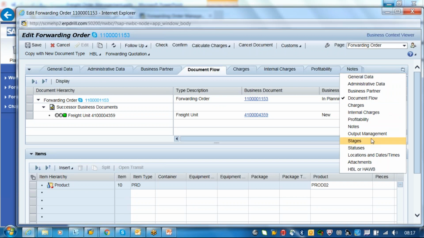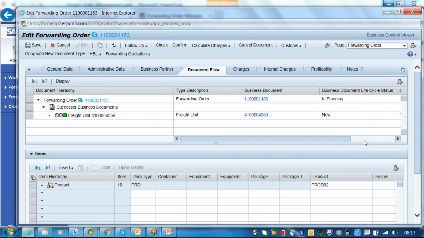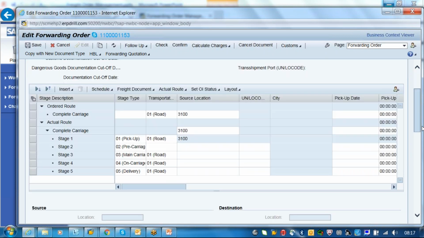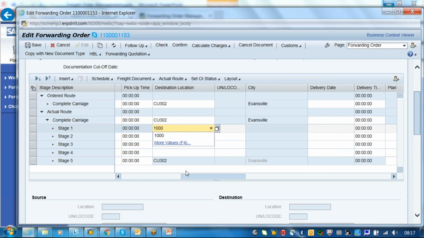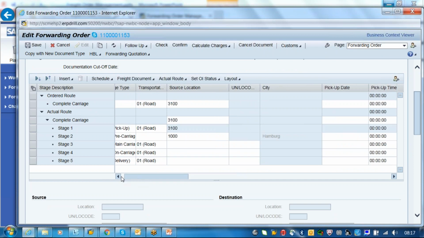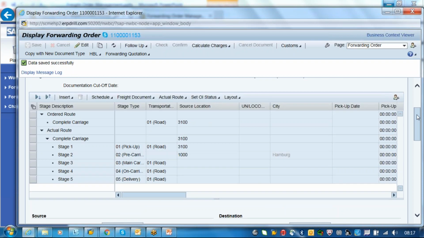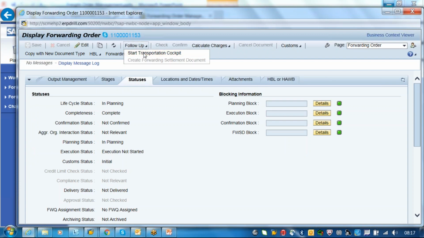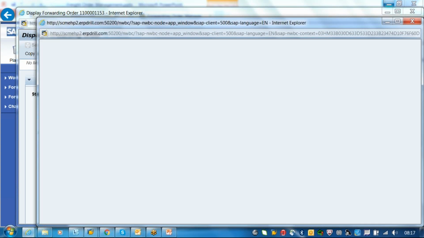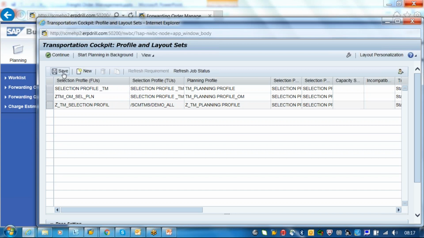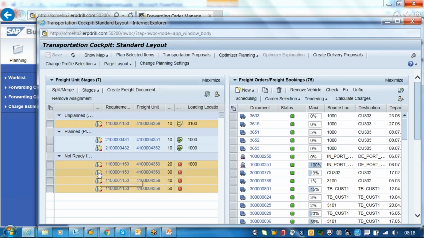Go to the stages. These are not ready. The one which is unplanned is the stage, so it has come.